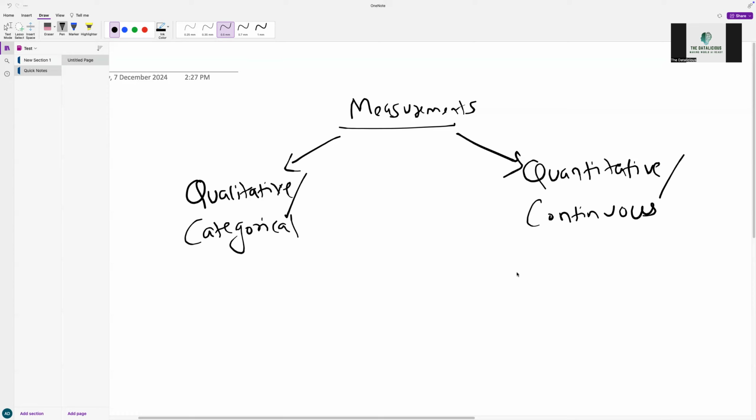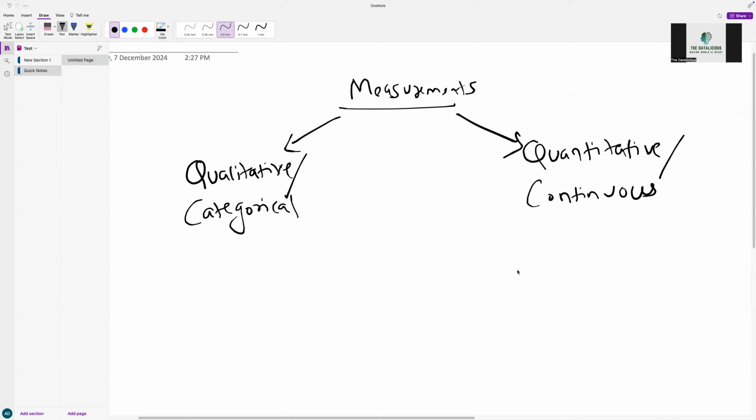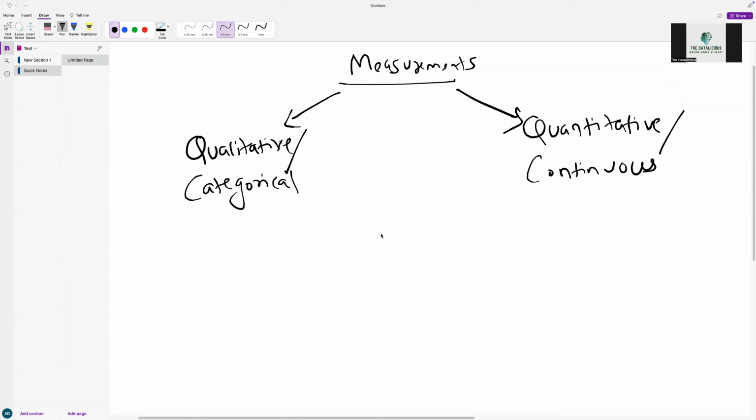All right. Now within qualitative, again, there are two types of data. One is nominal, and another one is ordinal.